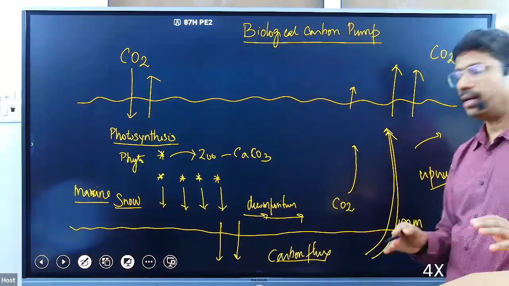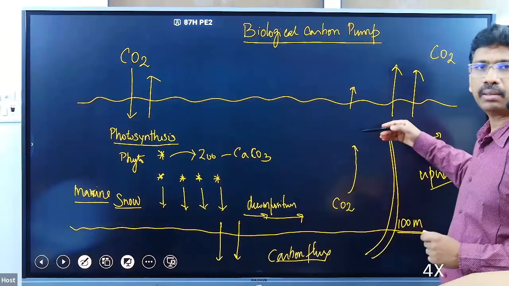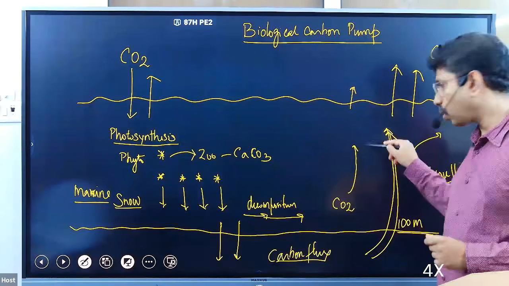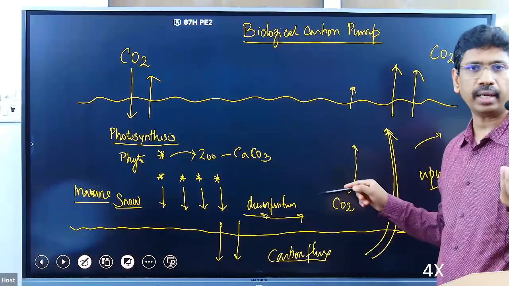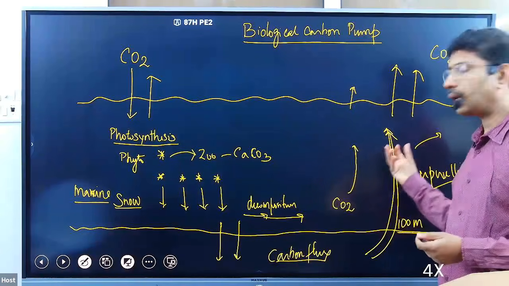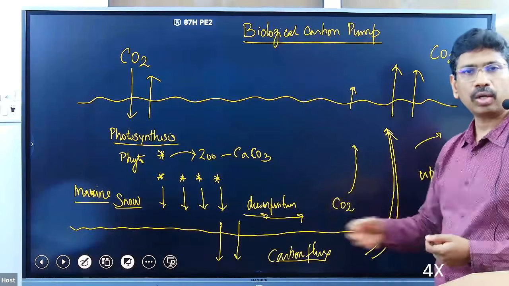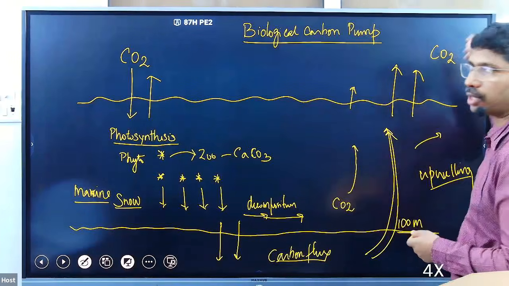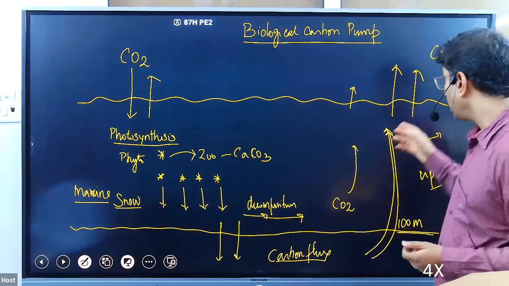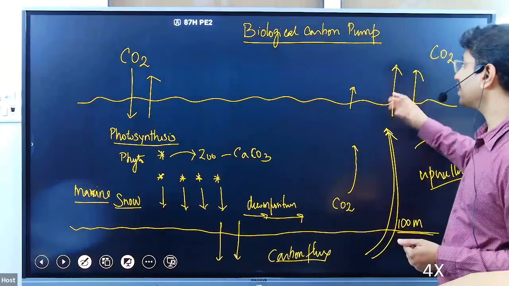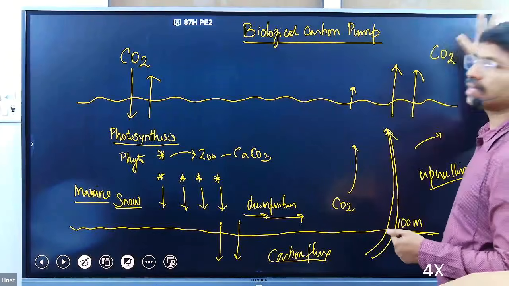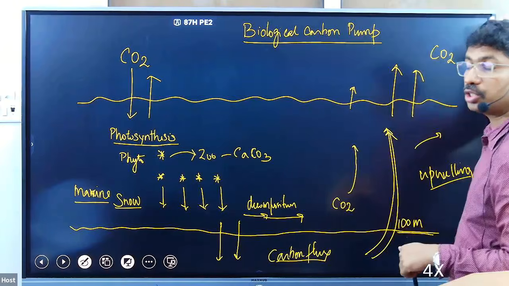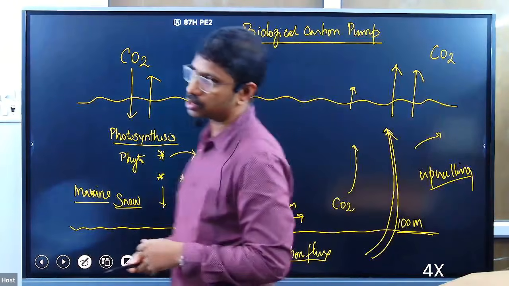Yes, we all have learnt that whenever the upwelling current comes, some phytoplanktons grow feeding on the nutrient material. The amount of carbon dioxide absorbed by the phytoplanktons is less, but the amount of carbon dioxide that is given to the atmosphere is more. So naturally upwelling regions are degassing carbon dioxide into the atmosphere. From the ocean, carbon dioxide is released to the atmosphere. So that is also there.